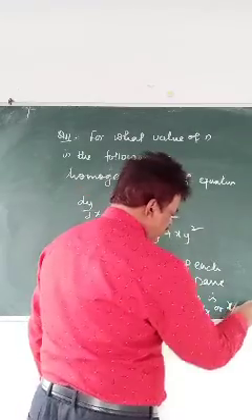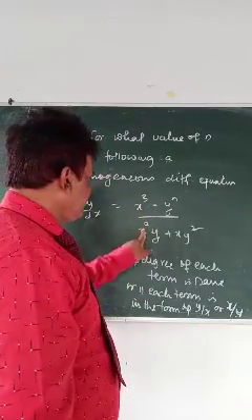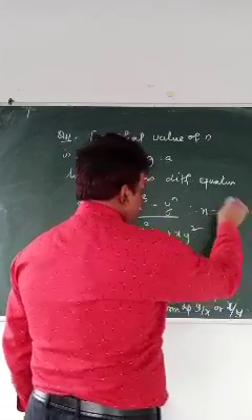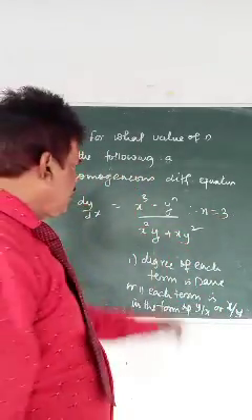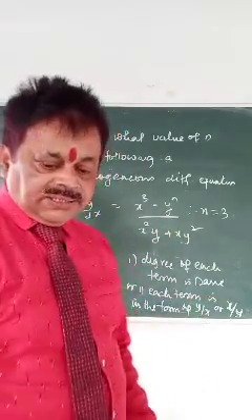So here it's very simple: the degree of each term should be the same. Therefore, your n is equal to 3. Okay, this question is done. How many minutes? If you know it, hardly 20 seconds.